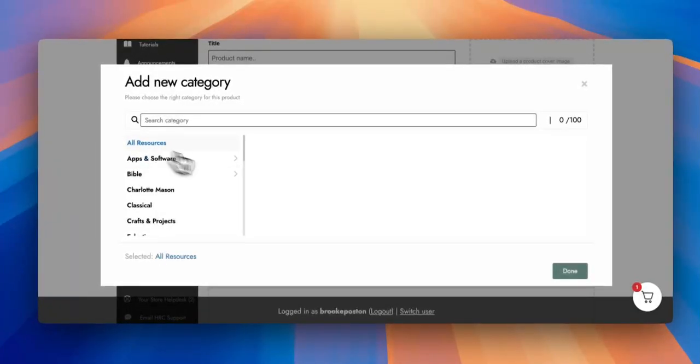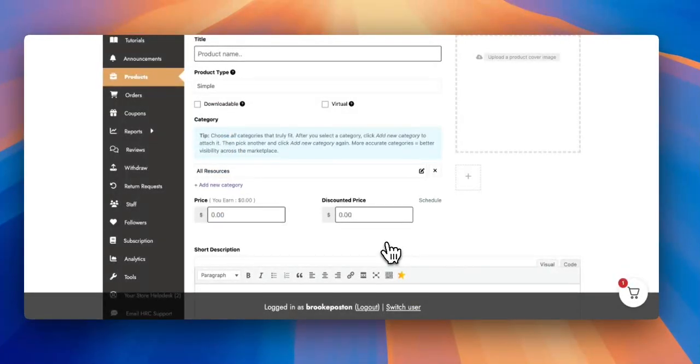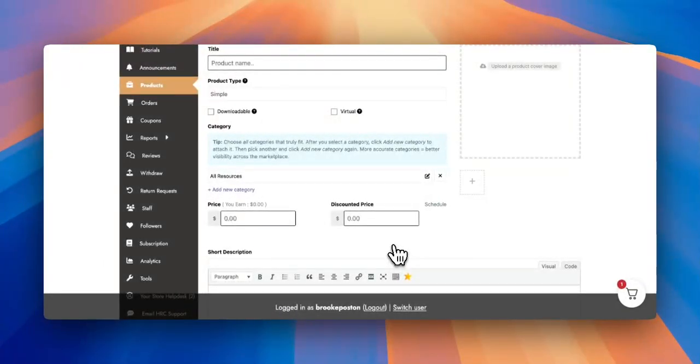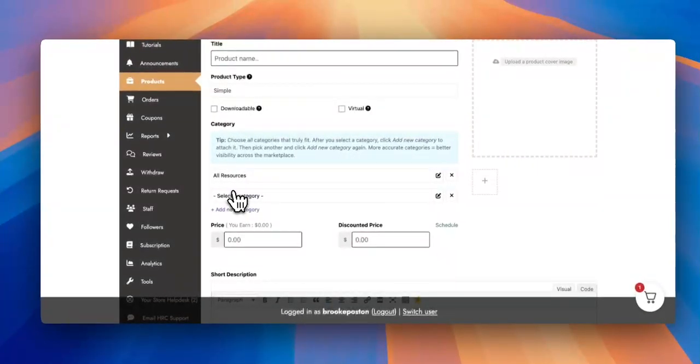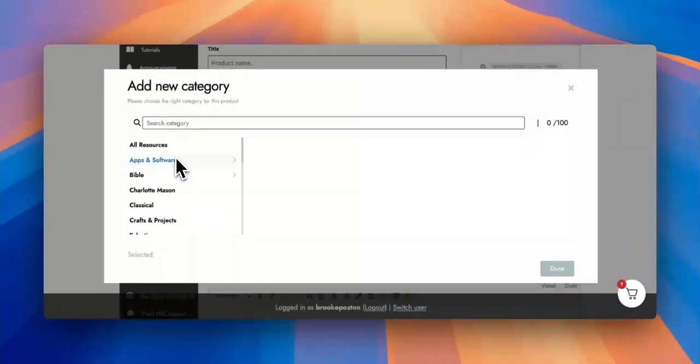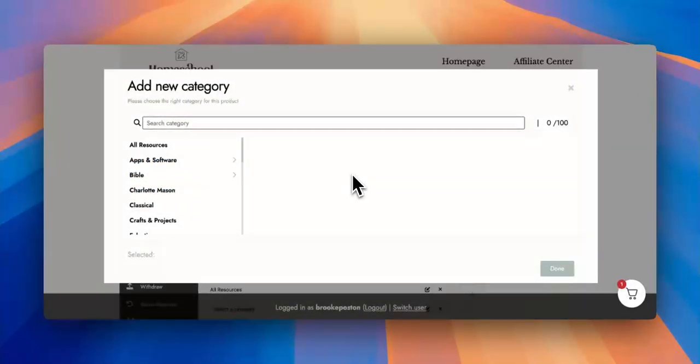All Resources. So we're going to click this. That ensures that if someone filters for all resources, your product is going to show up. So the next thing is, say we're doing a Bible study and it is in Charlotte Mason style and it is for elementary kids. We've already chosen All Resources.